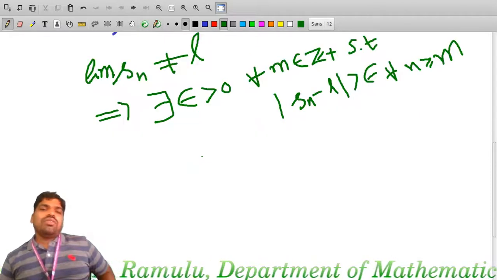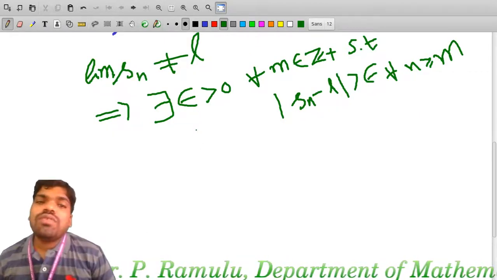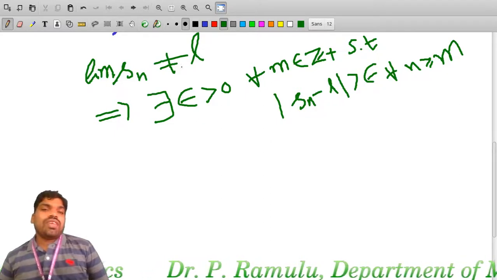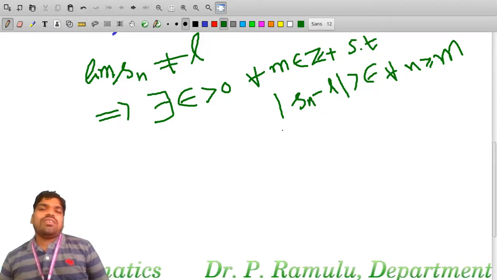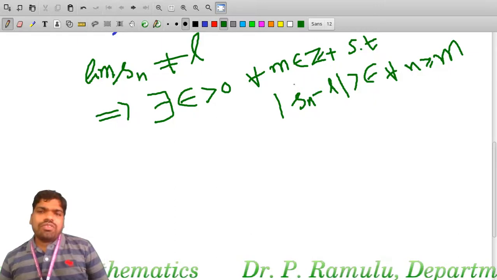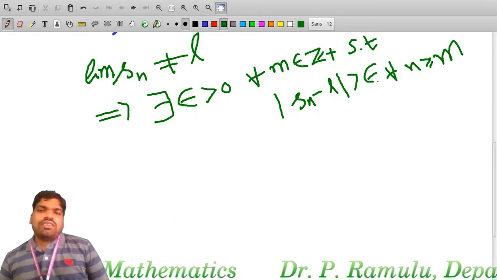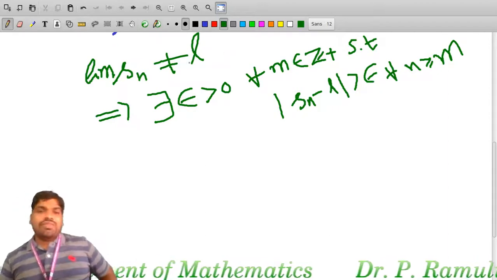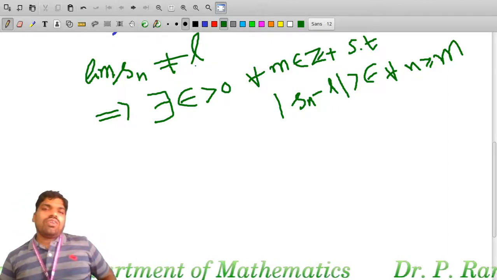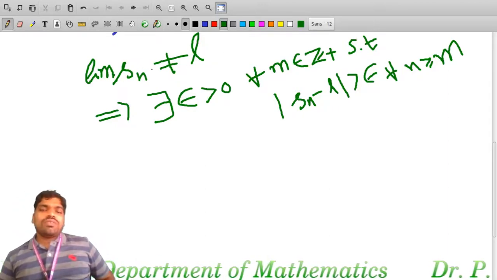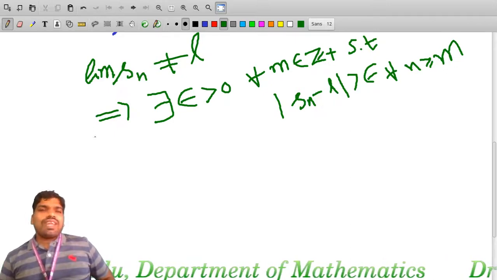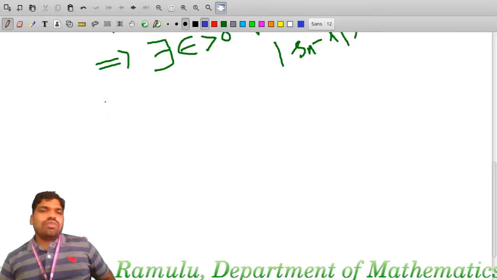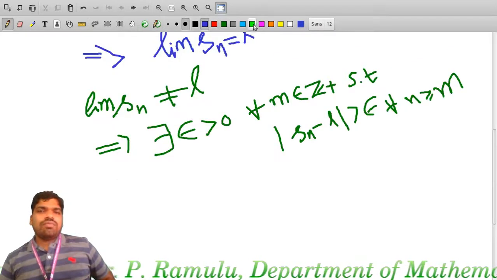That means we have to find at least one epsilon. If you find any epsilon for which the distance between Sn and L is greater than epsilon, then we can show that lim Sn is not equal to L. That means Sn does not converge to L, or L is not the limit of the sequence Sn. For example, here I am taking some example.